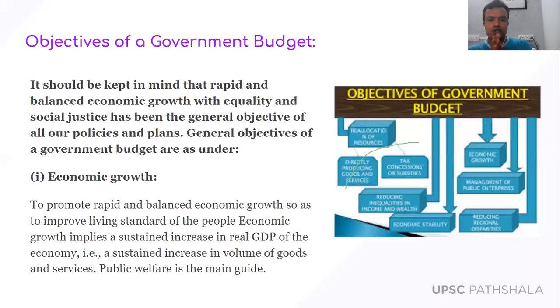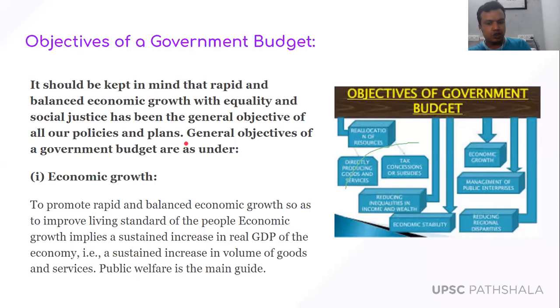An important objective of the government budget is that it should keep in mind that we should have rapid growth of the economy. Not only rapid growth, along with growth, we need to have balanced economic growth. Balanced economic growth means what? That it should be balanced, both regional balance as well as social balance. We need to focus more on those sections of the society which are vulnerable, the poor who are in need. We need to make policies which can fulfill the needs of those vulnerable sections of the society. So equality and social justice has been the general objective of all our policies and plans.